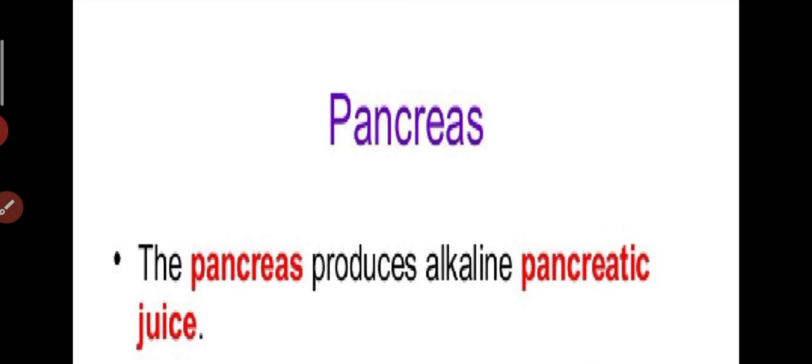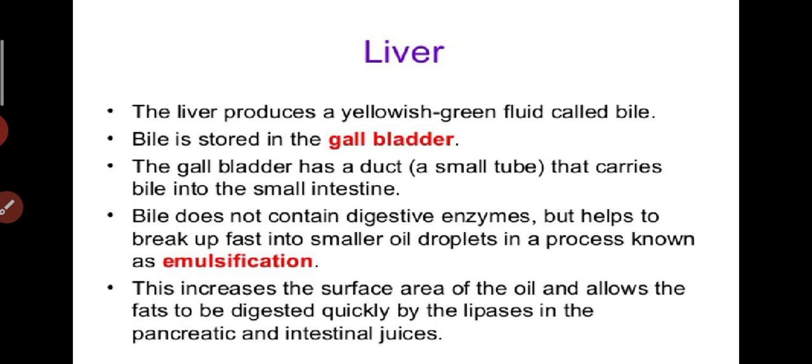The pancreas produces alkaline pancreatic juice which helps in the digestion of the food. The liver produces a yellowish green fluid called bile. Bile is stored in the gallbladder. The gallbladder has a small tube that carries bile into the small intestine.